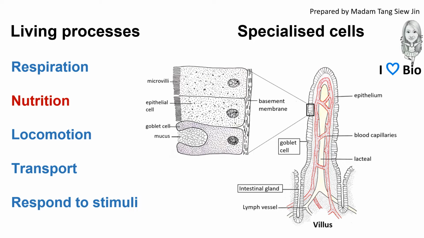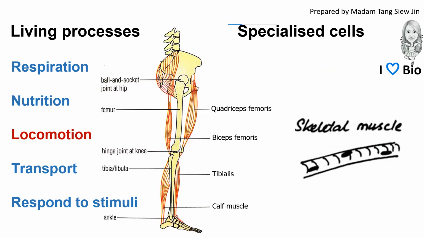The specialized cell in nutrition here is the epithelial cell, which covers the lining of the villus in the small intestine, and the special structure here is the microvilli. The cell also undergoes specialization to form the goblet cell, which can secrete mucus. For locomotion, the specialized cell here is the skeletal muscle cell.